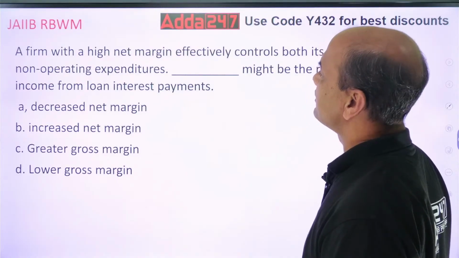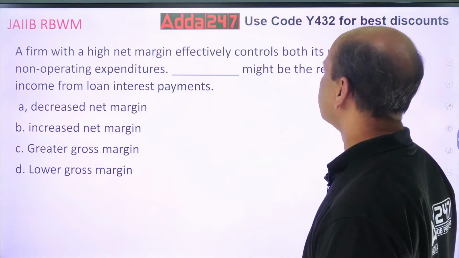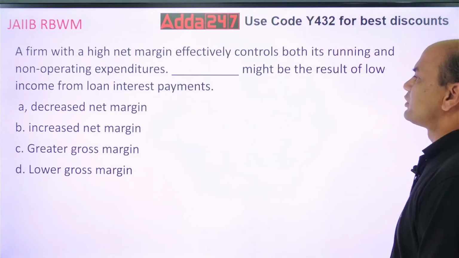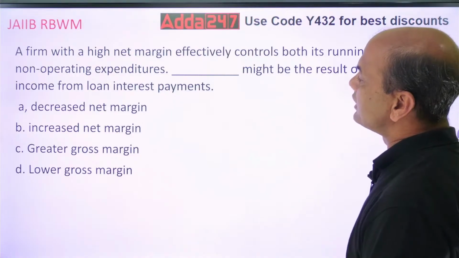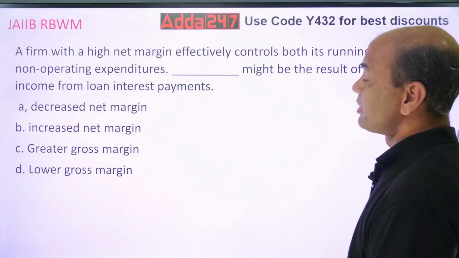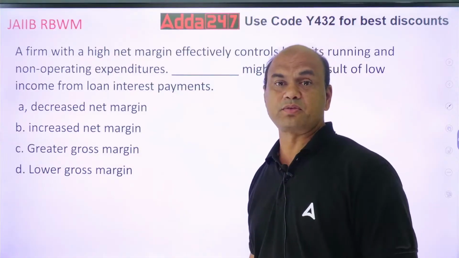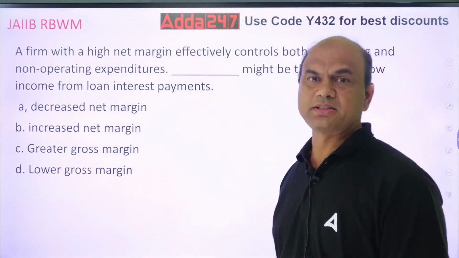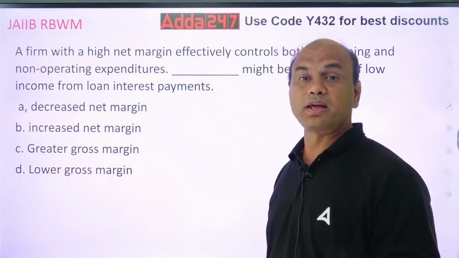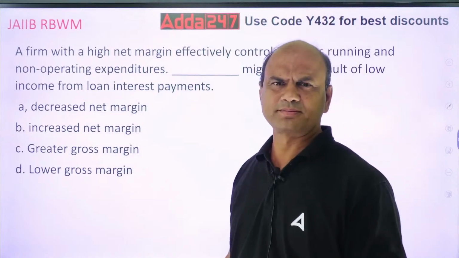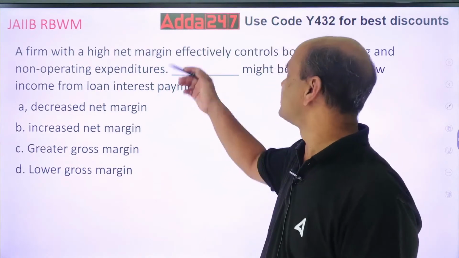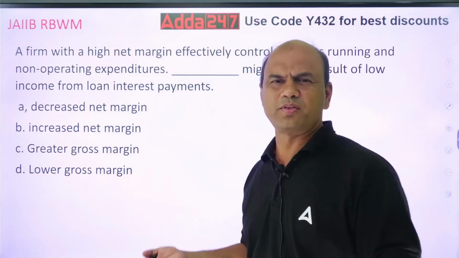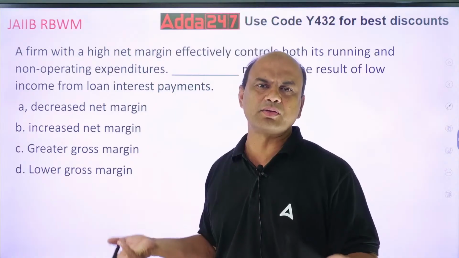A firm with a high net margin effectively controls both its running and non-operating expenditures. Dash might be the result of low income from loan interest payments. Very simple but very basic question. A firm with high net margin means a huge net profit. Then what does it mean? It effectively controls both its running and non-operating expenses. If I have huge money, I can control everything.